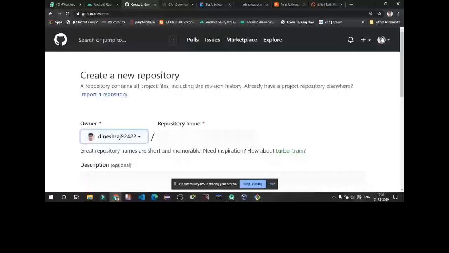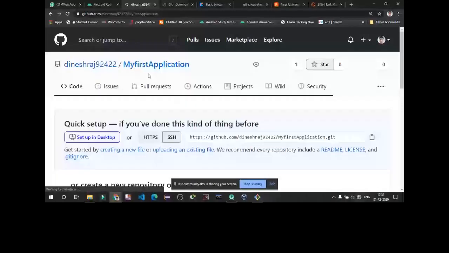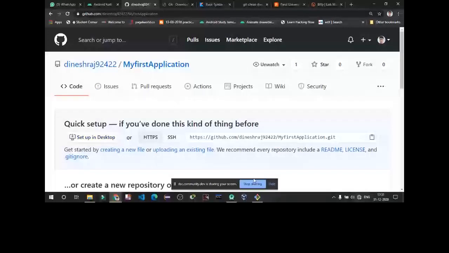Next we have to clone our GitHub repository. My first application, I'm just cloning this. This is your link which you have to copy. Then you have to write the command git clone.